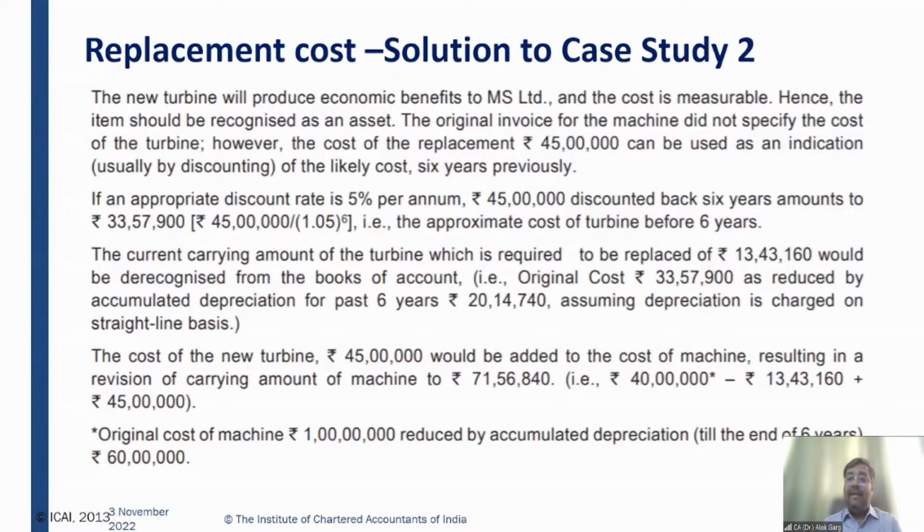So this narrative has been given in the institute study material, but I have shown you with the help of bifurcation of example in the table format and accounting entries so that you will be able to be clear on these aspects, right?